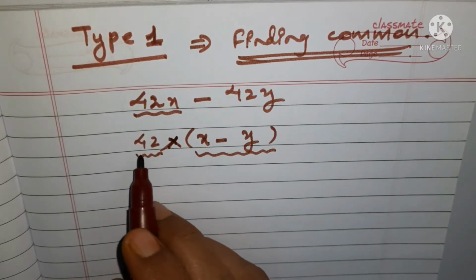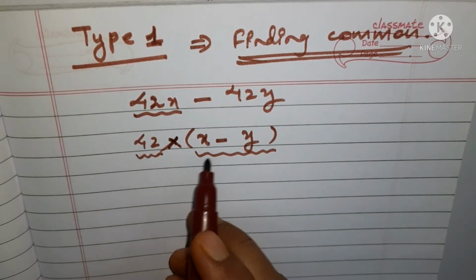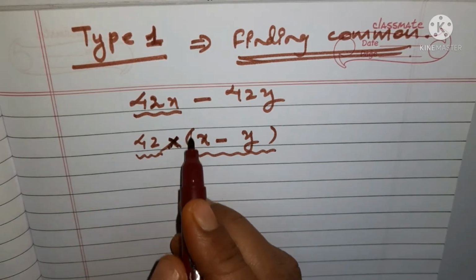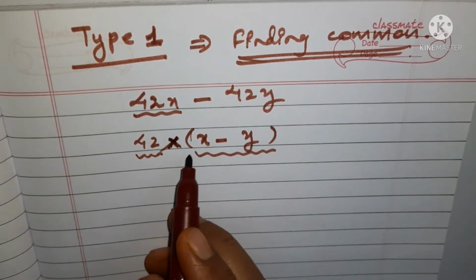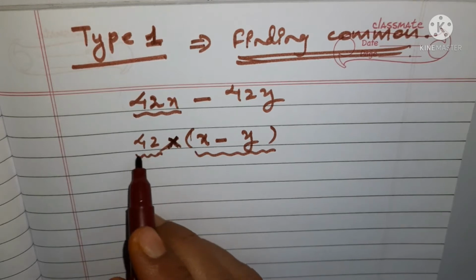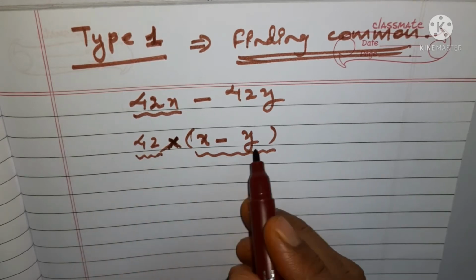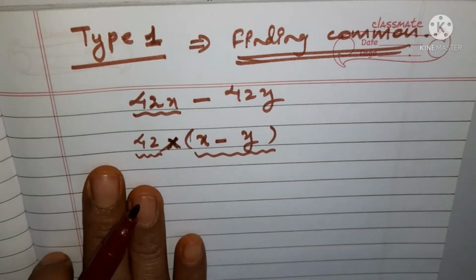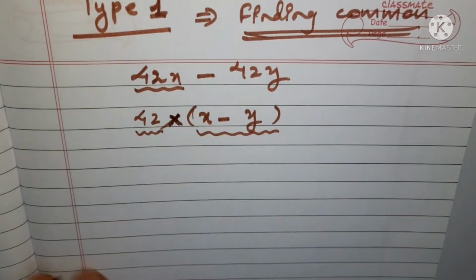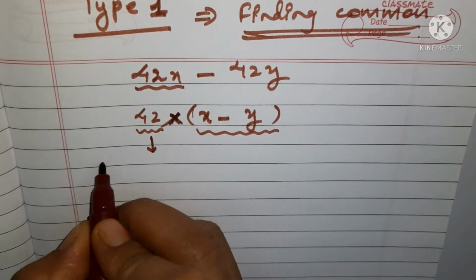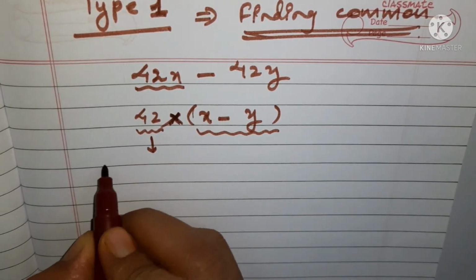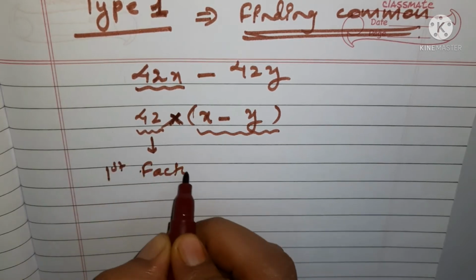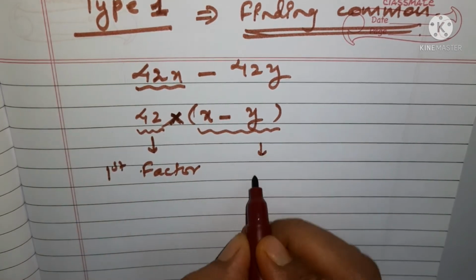The relation between two factors of any number will be in multiplication form. So here this bracket shows that it is multiplying with 42. It means 42 is one factor and x minus y becomes the other factor. Understood? So this is your type 1. Let us take another example. This is your first factor, and this is your second factor.